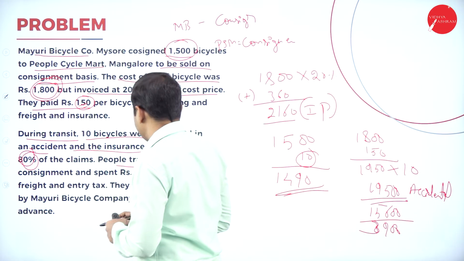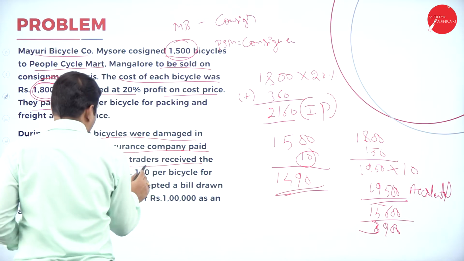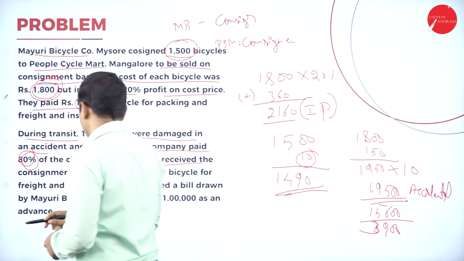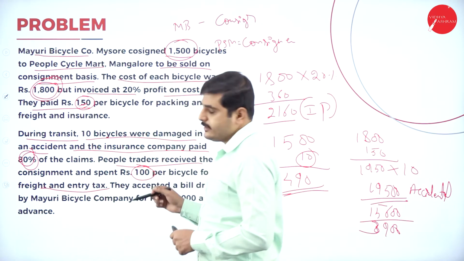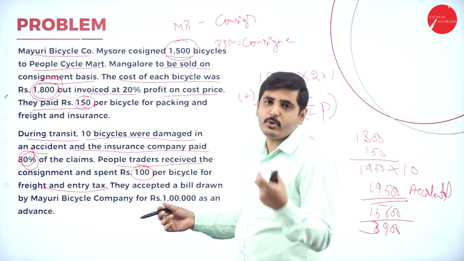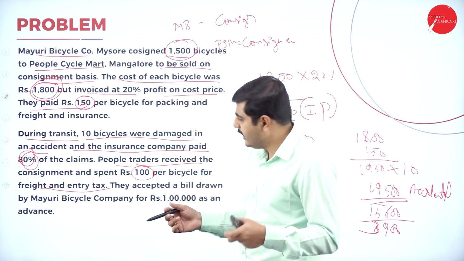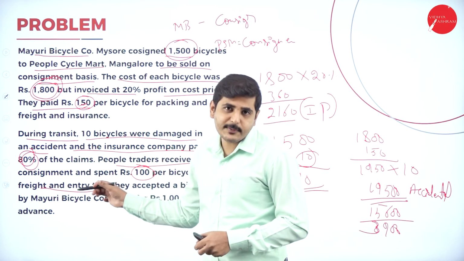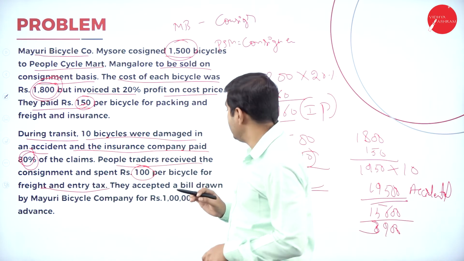People Traders received the consignment and spent 100 rupees per bicycle on freight and entry tax. This is the expenses of the consignee. So while paying the amount to the consigner, the consignee will deduct all the expenses, and the remaining amount will be payable to the consigner.